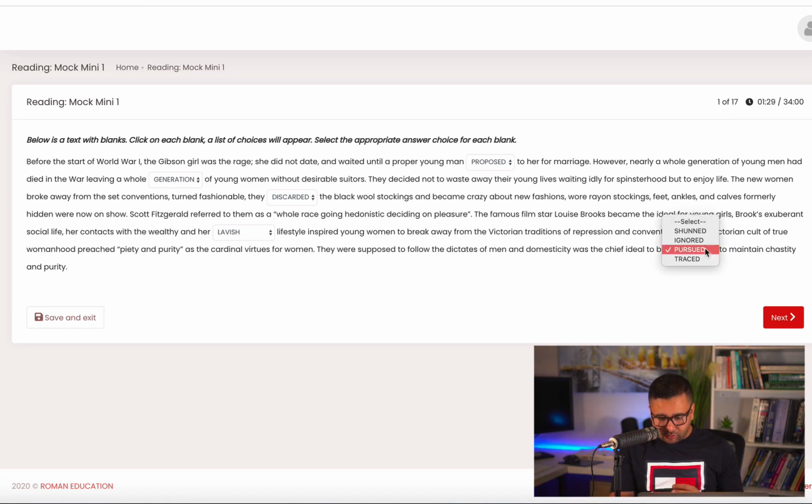If I look at all the other options, these words cannot be used for ideal. If you look carefully, you can see that shunned and ignored are negative words, so of course, I'm not going to use them. Interest is used for physical things. So these are the answers of the first question here.